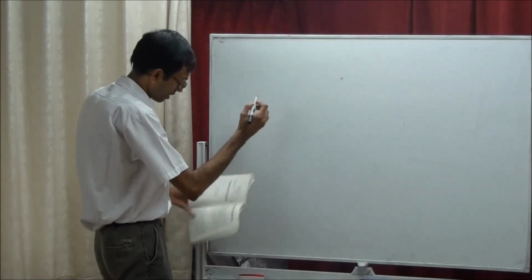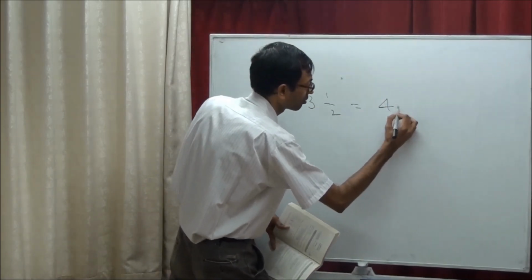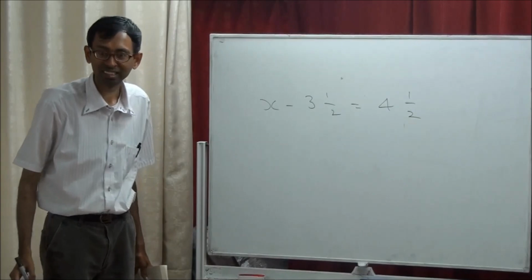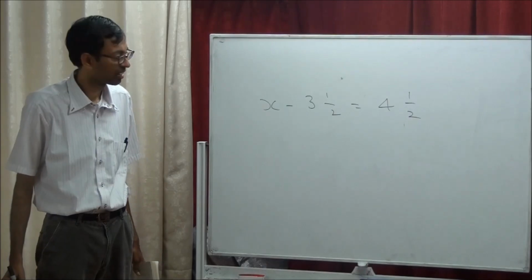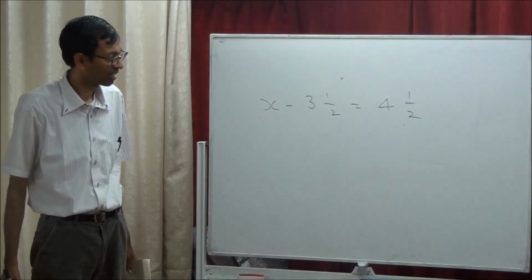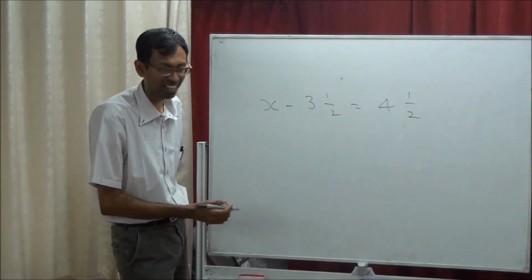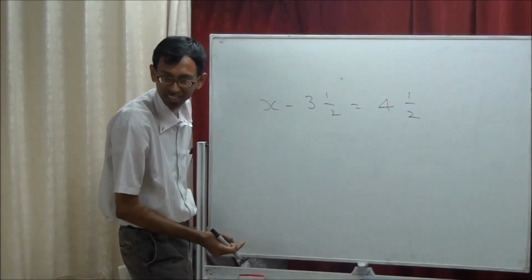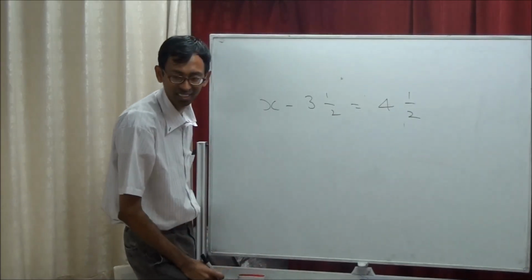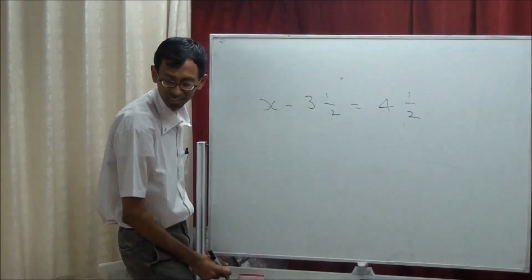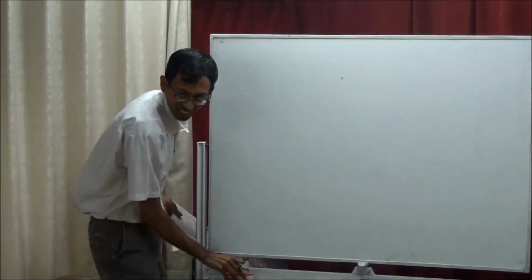Next. x minus 3.5 is 4.5. So the answer is 8. We have to add these: what is 3.5 plus 4.5? 3 plus 4 is 7, half plus half is 1 total, so 8. Okay.